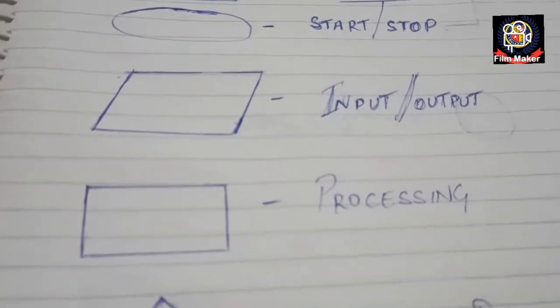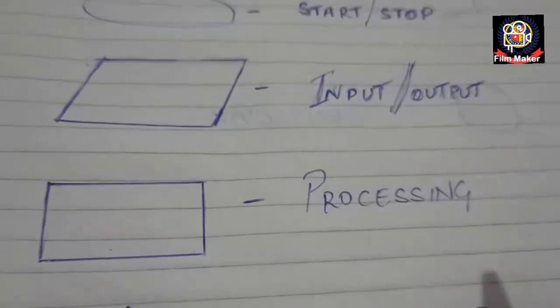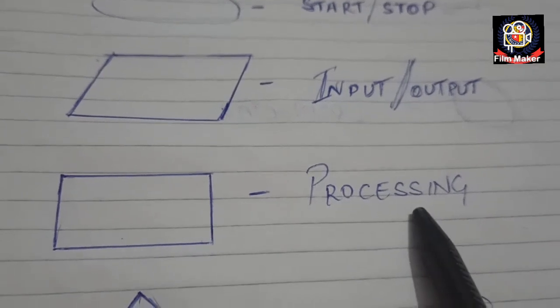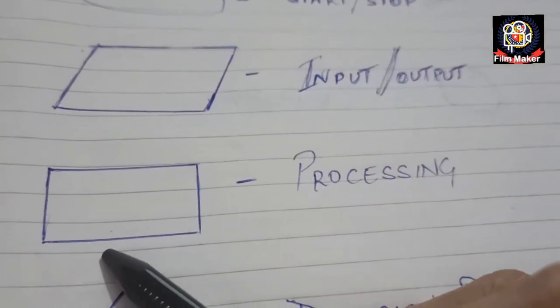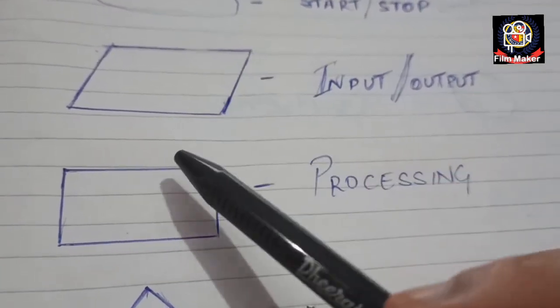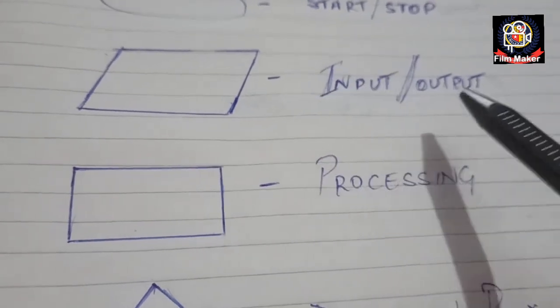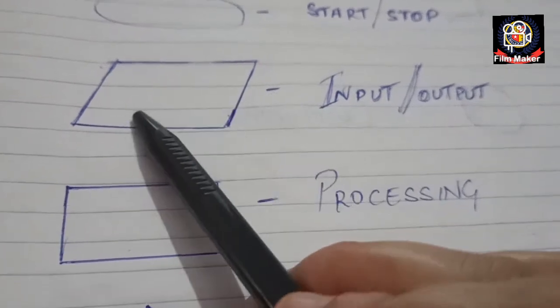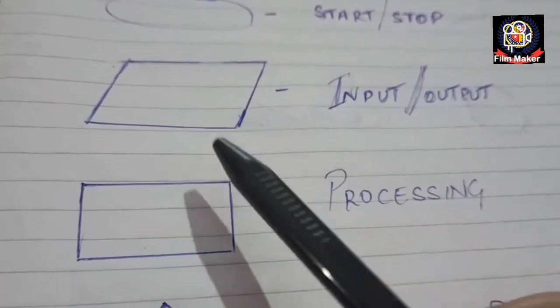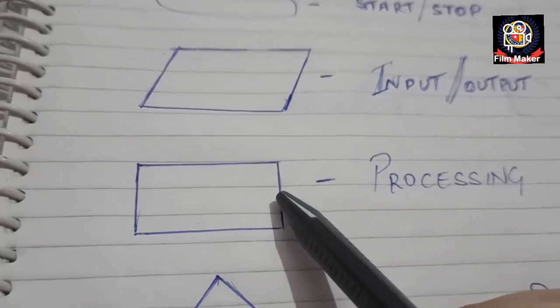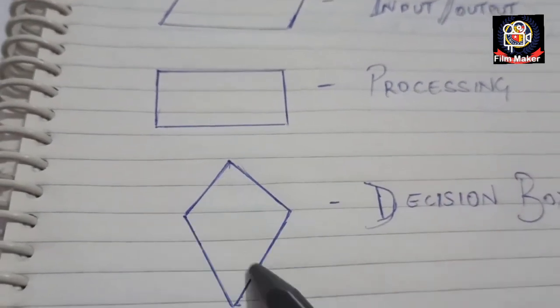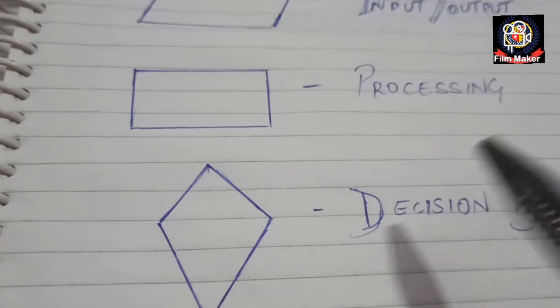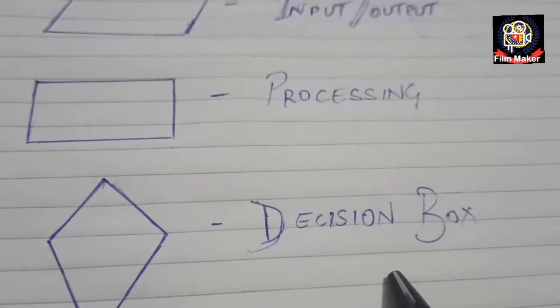This symbol is used for processing when the processing takes place, because we have discussed the components of an algorithm: first input, then processing, and then output. When processing is going to take place, this rectangle shape symbol is used. Then comes this kite shape symbol. This is for the decision box.